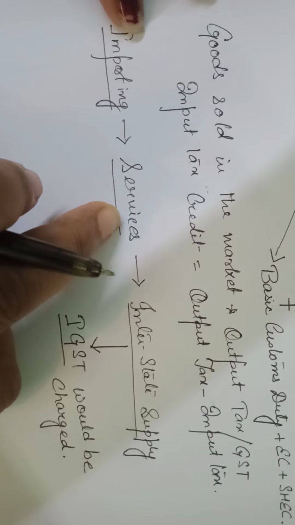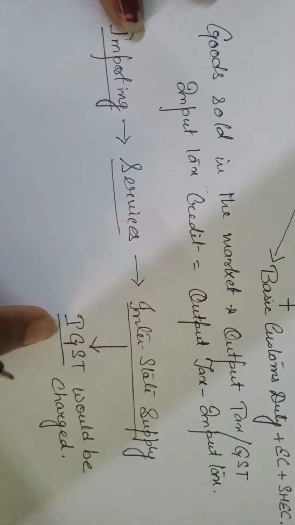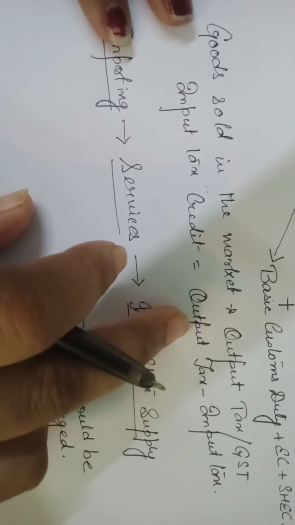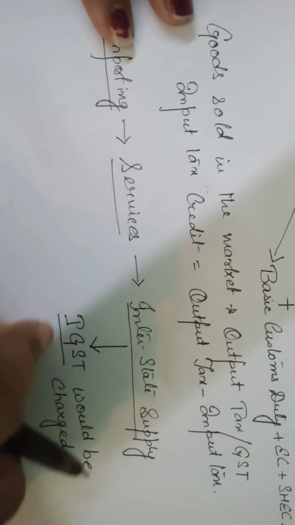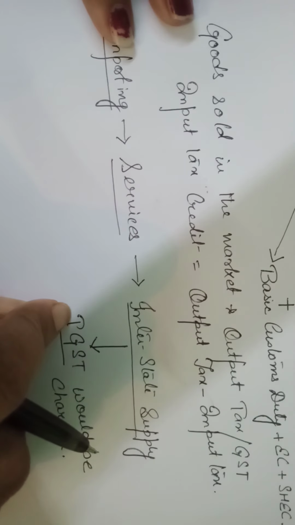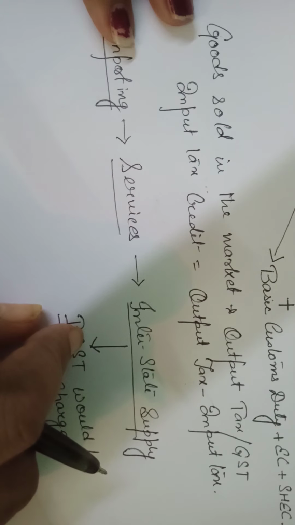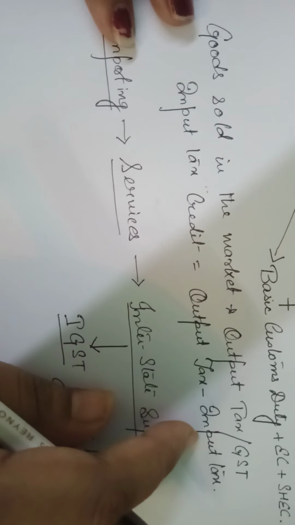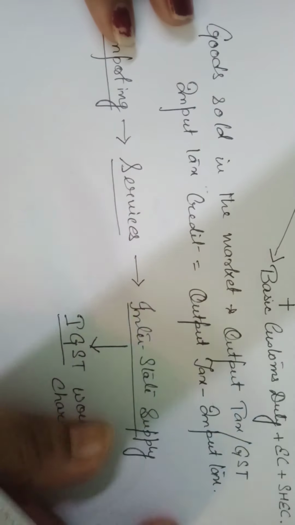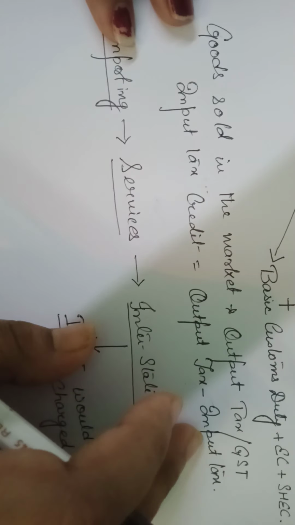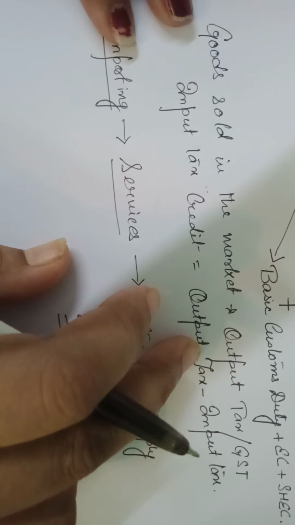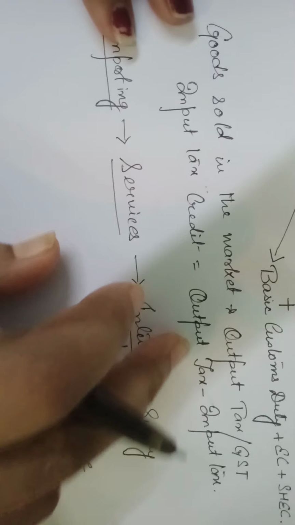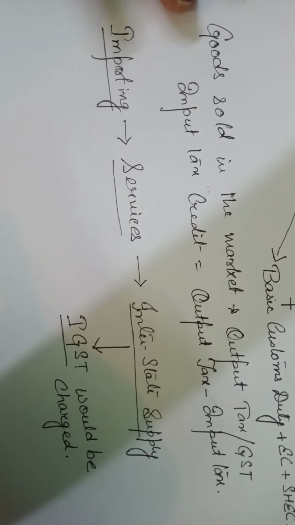When you sell these services in the market, you collect output tax, and you have paid input tax at the time of purchasing. Suppose at the time of sale you collect tax amounting to rupees 200, and at the time of purchasing you have paid tax amounting to rupees 100. So 100 is already gone out of your pocket. Now you are collecting 200. So 200 minus 100, the remaining 100 rupees you are going to pay to the government, and the input tax that you have paid comes back to your pocket by way of output tax. Of the 200 you have collected, 100 goes to your pocket, 100 goes to the government.